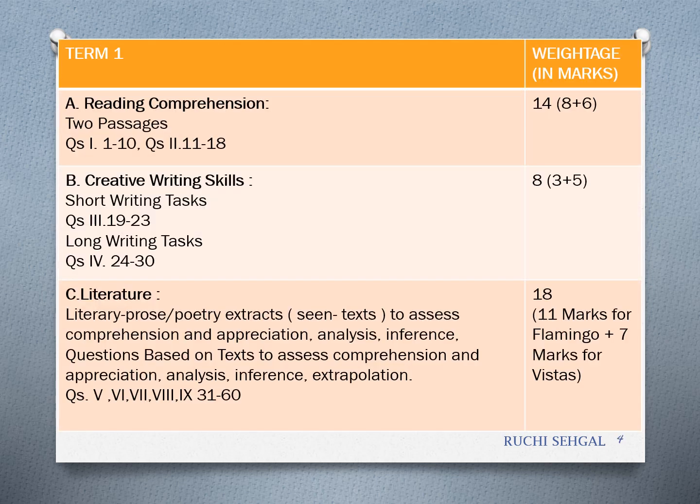A little bit about the blueprint of the paper. Reading comprehension is for 14 marks. Now you have to understand this very carefully, children. Question number 1 will have questions 1 to 10, out of which you are expected to answer only 8 questions. Question number 2 will have questions 11 to 18, and you are expected to answer only 6 questions.